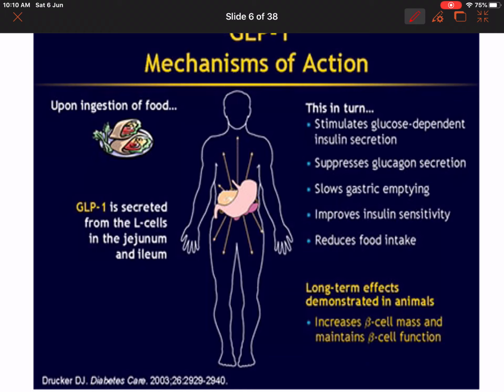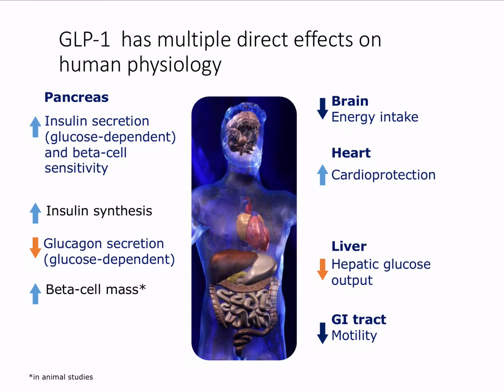So, what happens when GLP is released? On release of GLP, it is going to increase insulin secretion, suppress glucagon, slow gastric emptying, improve insulin sensitivity, and reduce food intake. In the long term, GLP increases beta cell mass and maintains beta cell function.